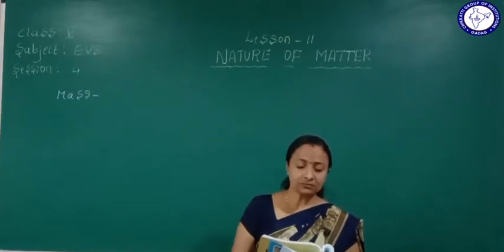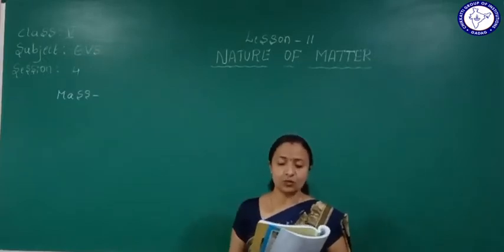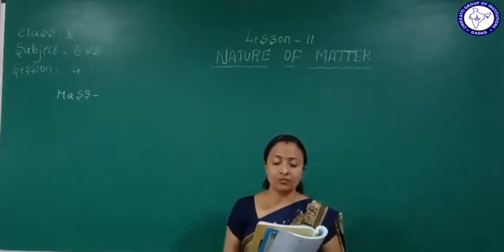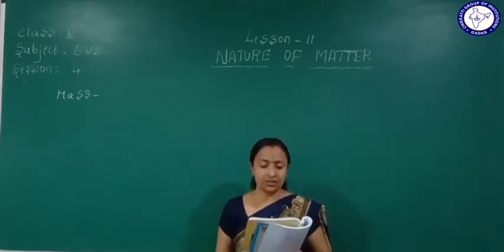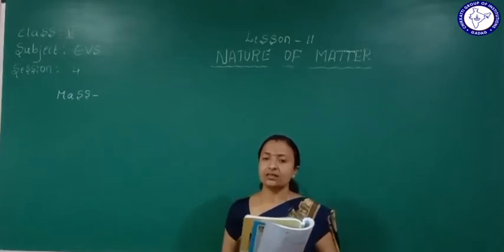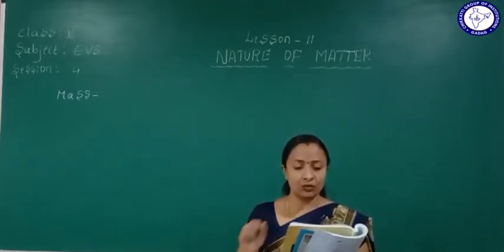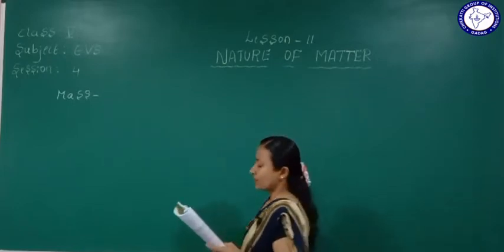Mass is the total quantity of matter cohering together to make an object or a substance. The mass is measured in terms of weight. The SI unit of mass is kilogram. So what is the meaning of mass?